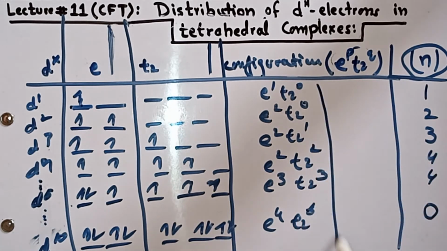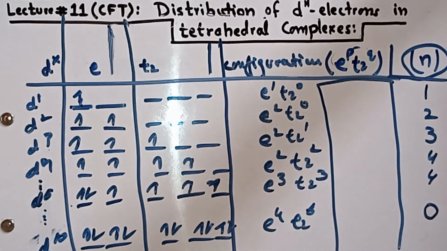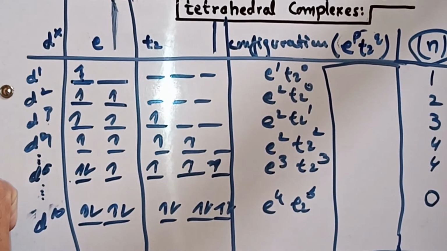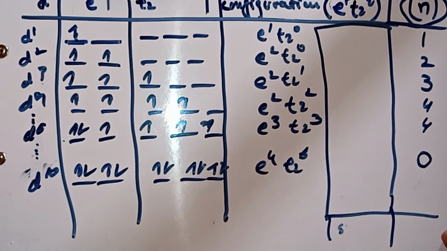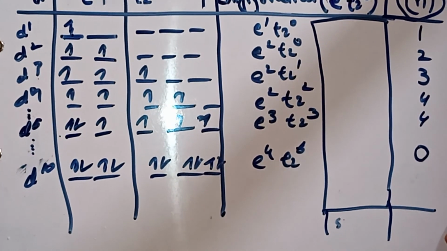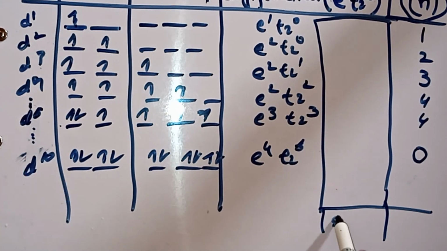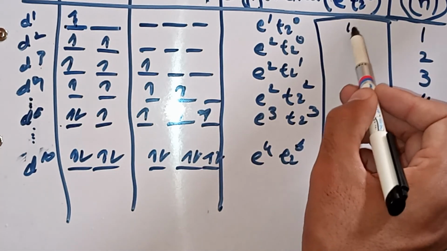You can also calculate the spin number. Spin, the resultant spin, will be equal to n divided by 2. So in case of d1, n divided by 2 will be equal to 1/2.